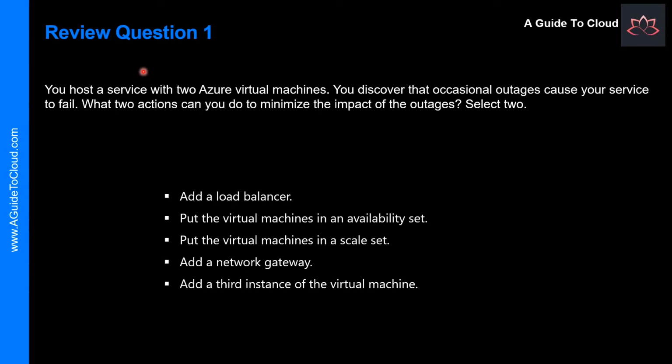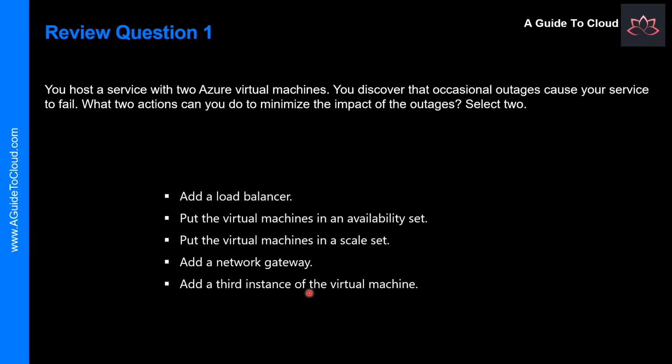Let's look at question number 1. You host a service with 2 virtual machines. You discover that occasional outages cause your service to fail. What 2 actions can you do to minimize the impact of the outages? You need to select 2 answers to complete the whole part of the solution. So, what are the 2 solutions you can pick from the below which can minimize the impact of the outages you are having right now?